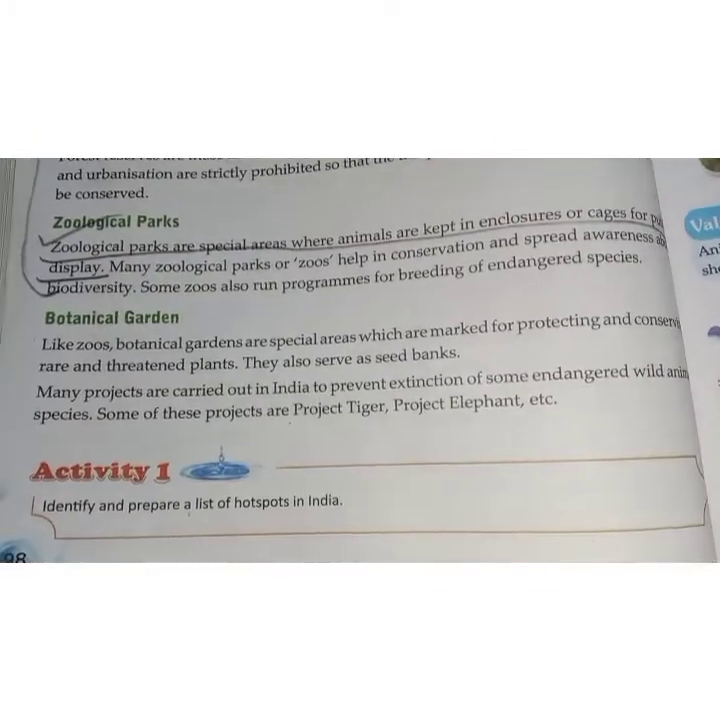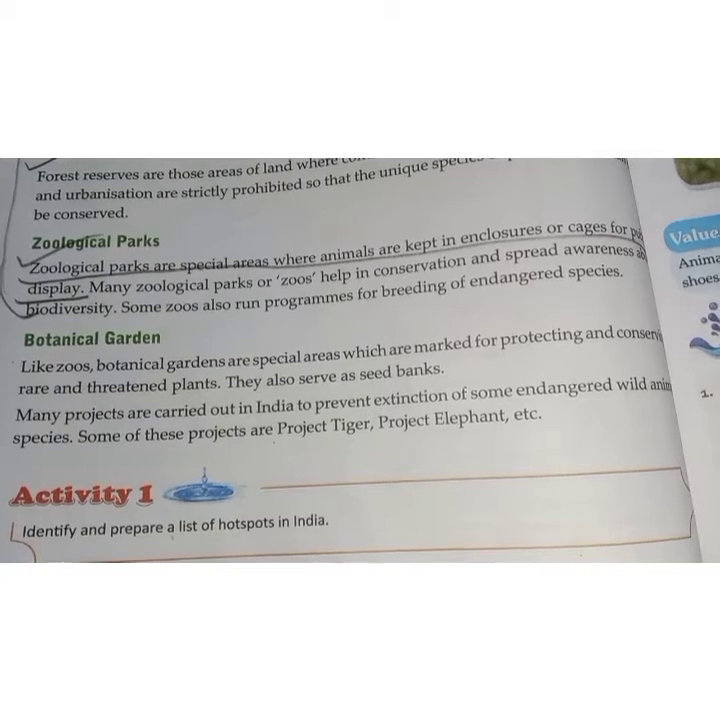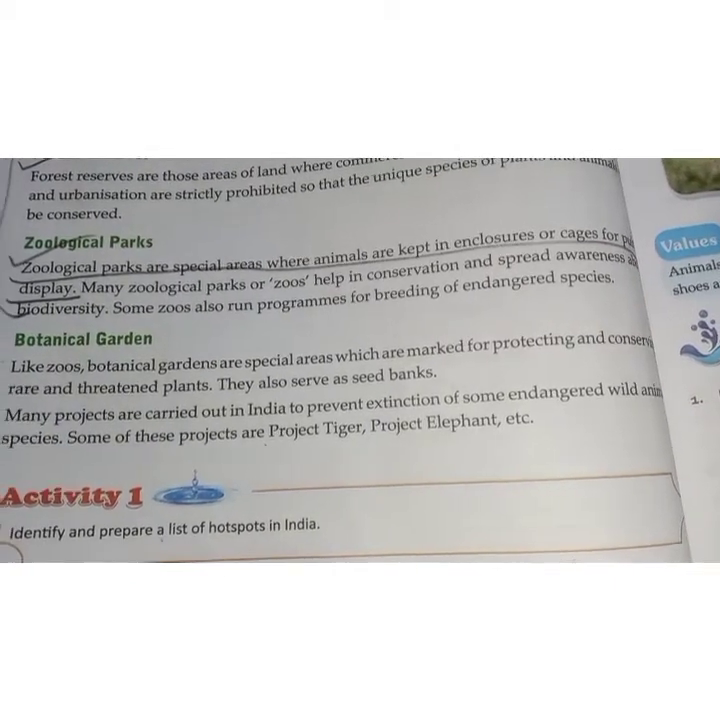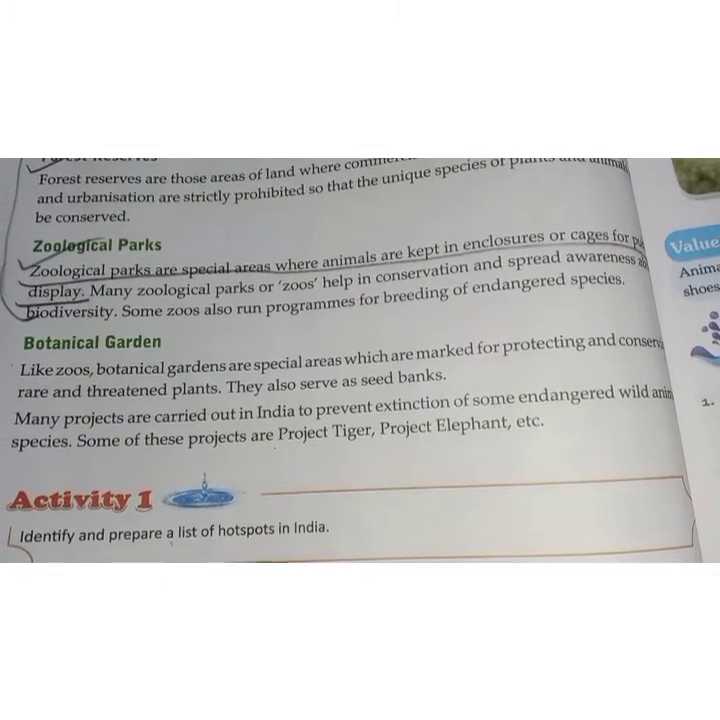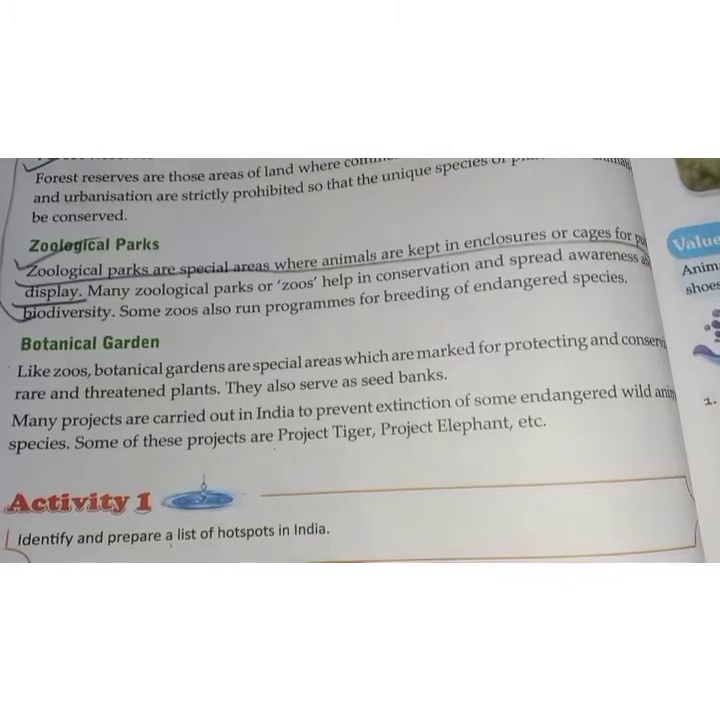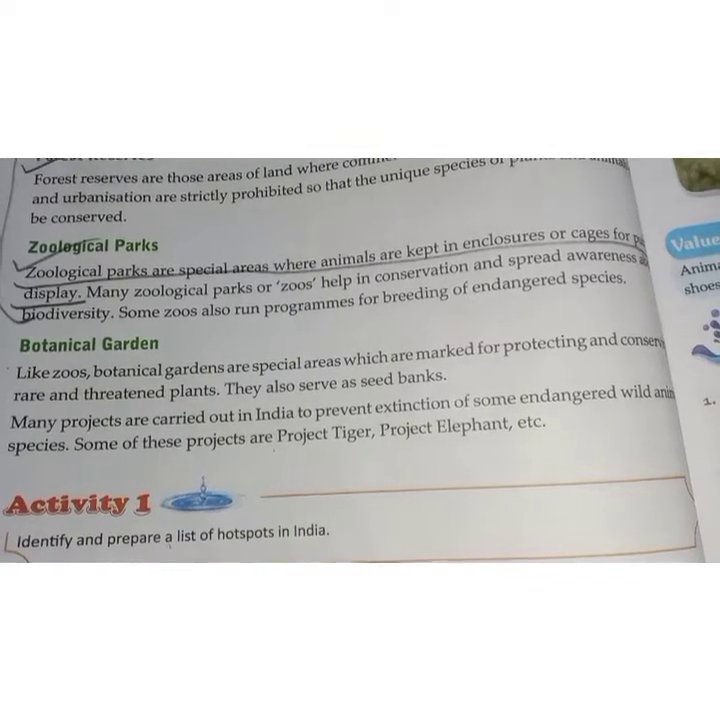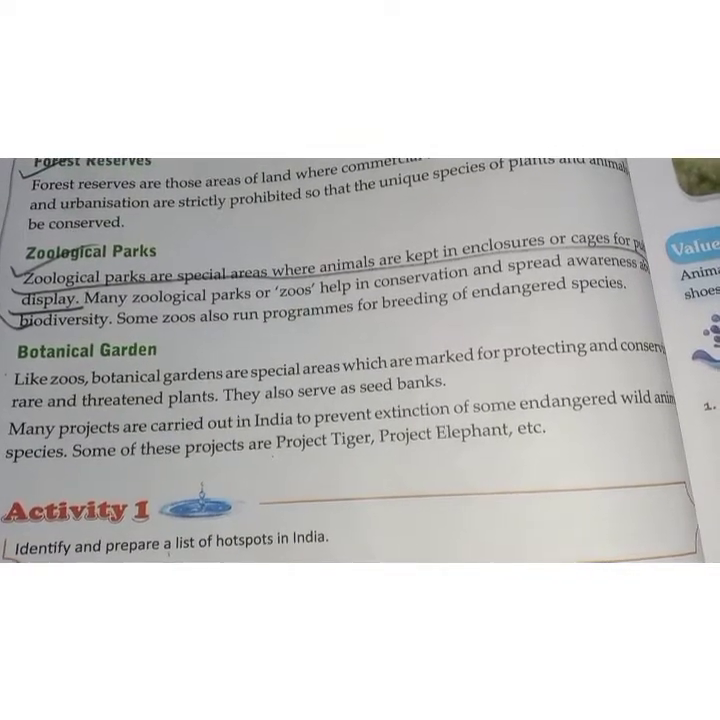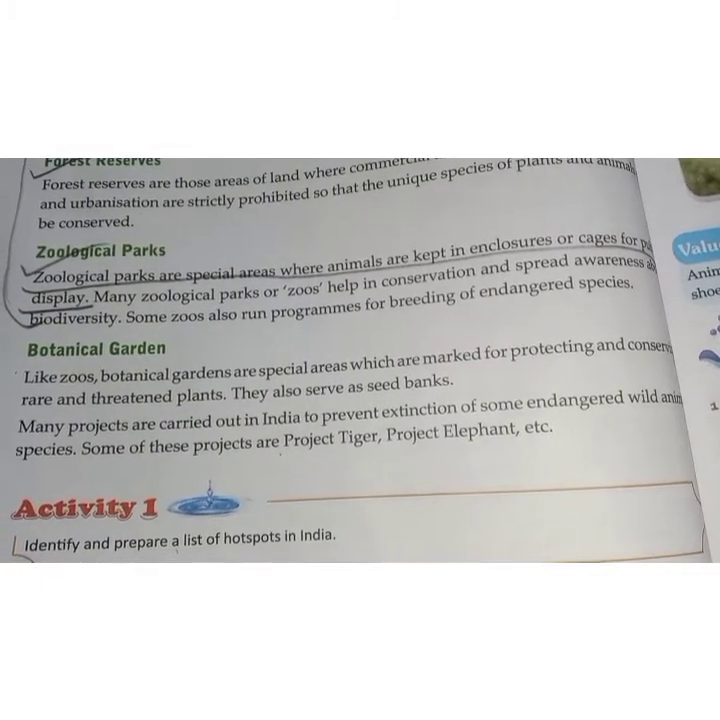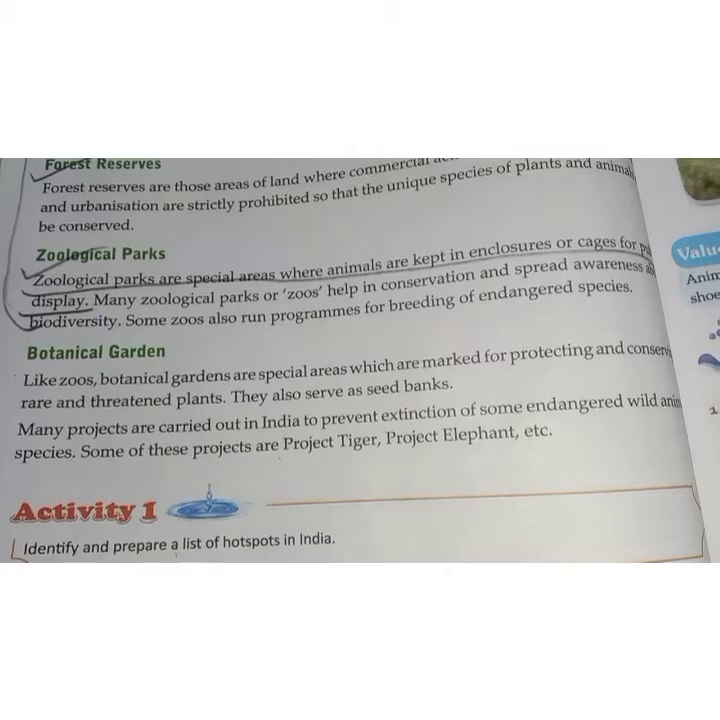Botanical garden. Like zoos, botanical gardens are special areas which are marked for protecting and conserving rare and threatened plants. They also serve as seed banks. Many projects are carried out in India to prevent extinction of some endangered wild animal species. Some of these projects are Project Tiger, Project Elephant, etc.